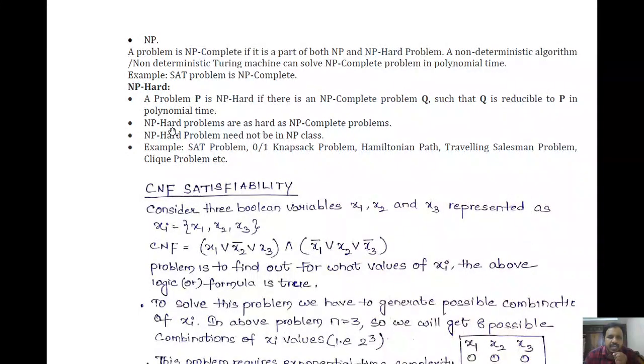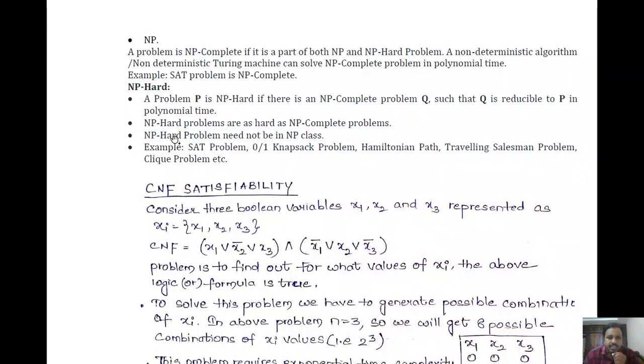That's why we are calling it an NP hard problem. For a particular NP hard problem, if we get a solution, that means if we define a non-deterministic polynomial time algorithm that gives a result in polynomial time, then this NP hard problem will become NP complete.